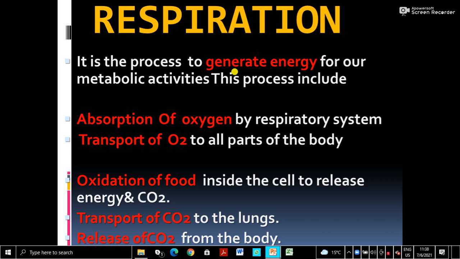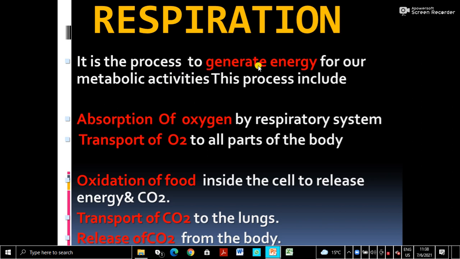We have learned that glucose is oxidized to release energy, and this takes place inside the cell. The oxidation process takes place with the help of oxygen. Oxygen is absorbed by the respiratory system and circulated to all cells of the body by our circulatory system, or transport system.